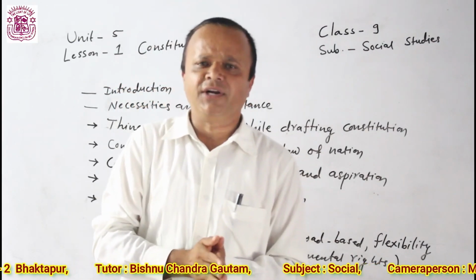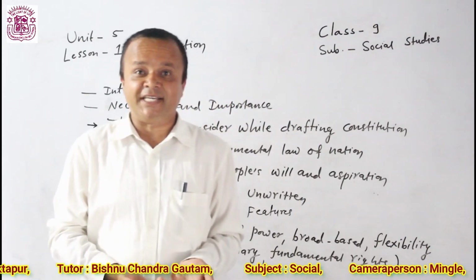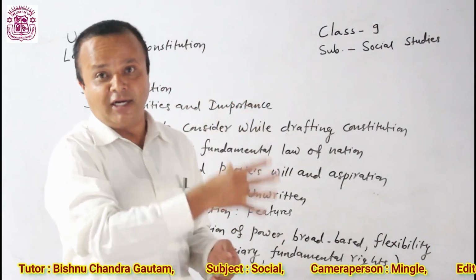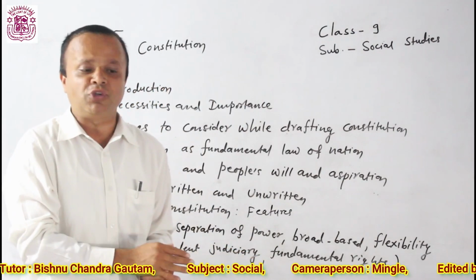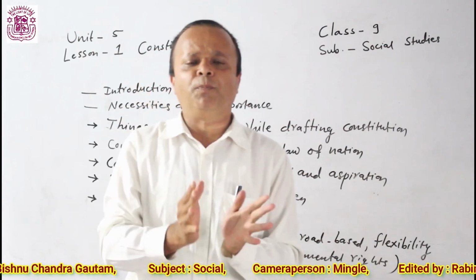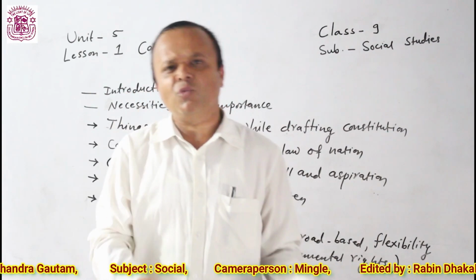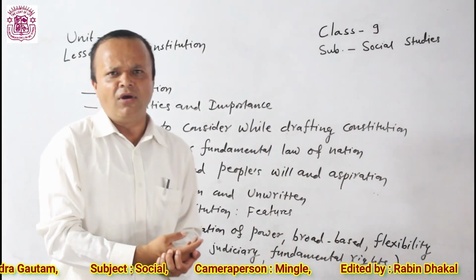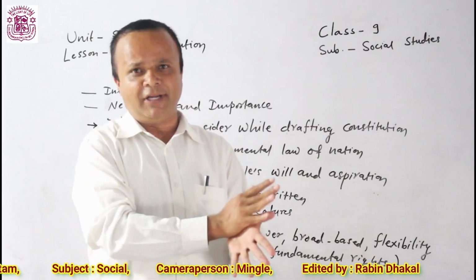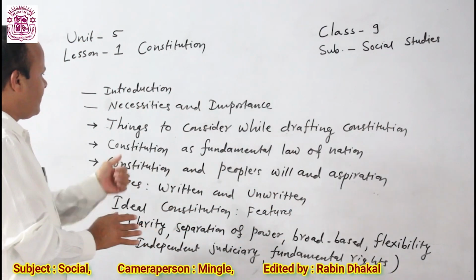Constitution promotes democratic values and norms. If proper constitution is made, then it develops democratic culture in the country. Constitution is needed to promote justice and human right in the country. Not only that, constitution helps to maintain peace and order in the country. These are necessities and importance.